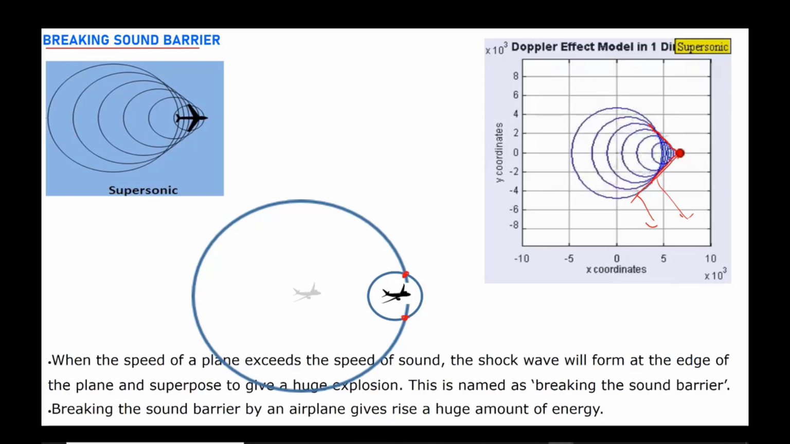So when the speed of the plane exceeds the speed of sound, the shock wave will form at the edge of the plane. That's the point. The shock waves will form here because the interference is at the edge. Here they superpose, which means superposition, they interfere and give a very huge power, a huge explosion. This is named breaking the sound barrier. The speed of the airplane becomes greater than the speed of sound. That's why we say it's breaking the sound barrier.